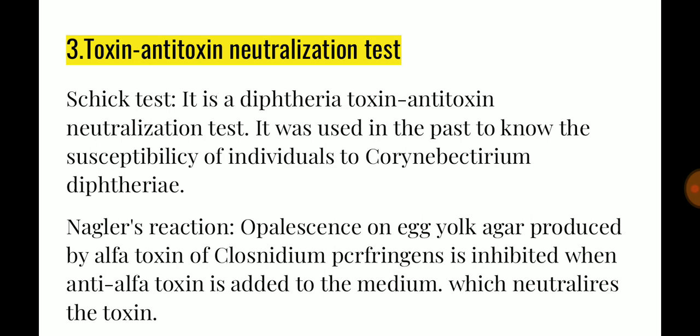As you know, Clostridium can be grown anaerobically in Robertson's cooked meat media. But after growing that bacteria, we know that it's a Clostridium. How do we identify that it is Clostridium perfringens? For that we use the Nagler reaction. So what do we do in the Nagler reaction?